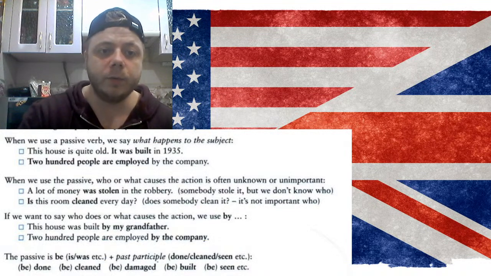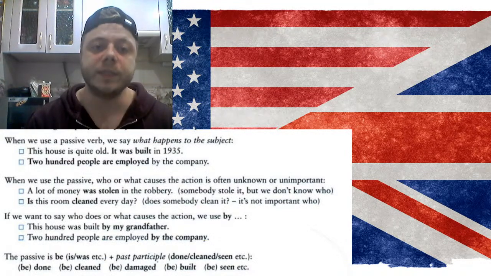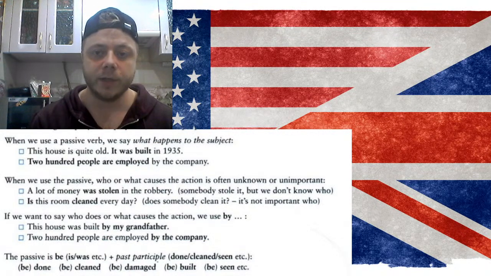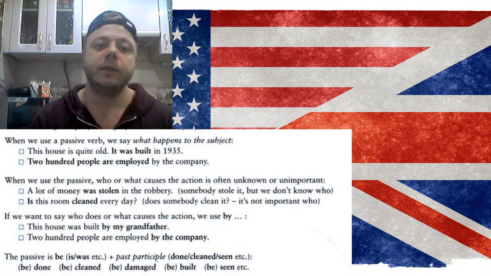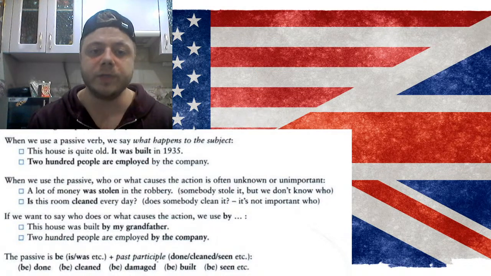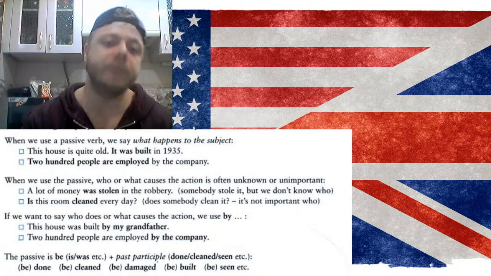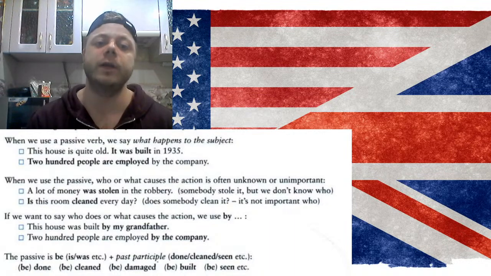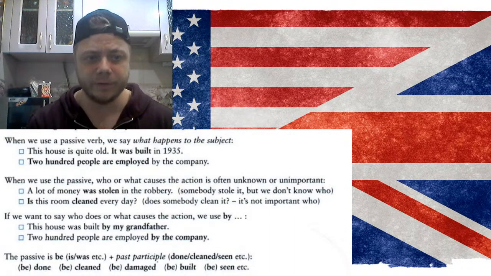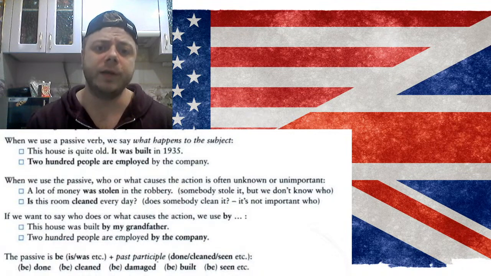Here, when we use a passive verb, we say what happens to the subject, right? So we care about the subject here. This house is quite old. It was built in 1935. 200 people are employed by the company. So this is the passive voice again. So this house is quite old. It was built in 1935, and 200 people are employed by the company.